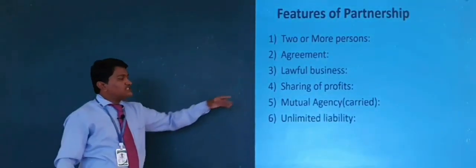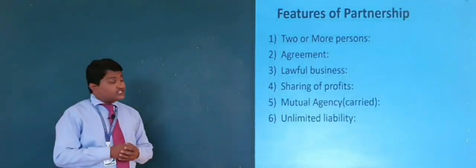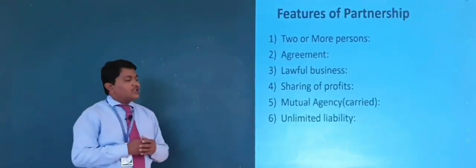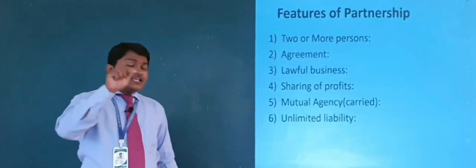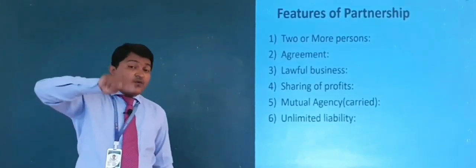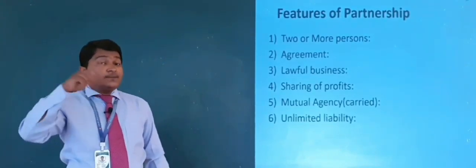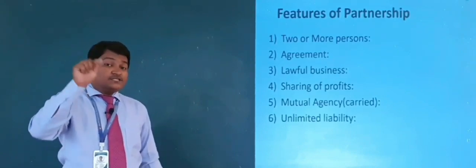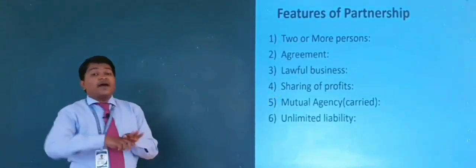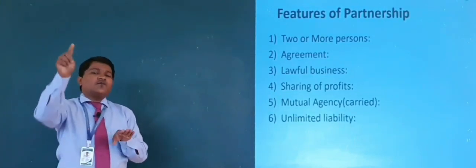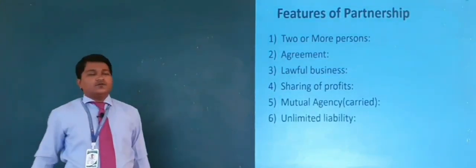Next, mutual agency. Now mutual agency means, for your clarification I have written the word carried. So in the definition, a relation between persons who have agreed to share the profit of the business carried on by all or any one of them acting for all.